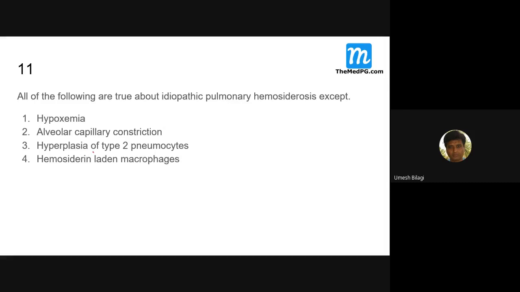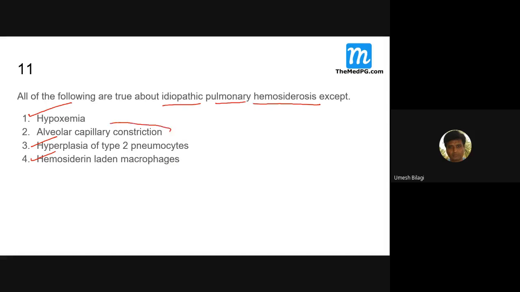Then whenever there is an injury to the lung, these type 2 pneumocytes will undergo hyperplasia. That is a reaction always. And hemosiderin is secondary to bleeding inside the alveoli. Hemoglobin will be swallowed by these macrophages, and hemosiderin deposition is expected to happen. So in idiopathic pulmonary hemochromatosis, there will be hypoxemia, and these options appear correct.